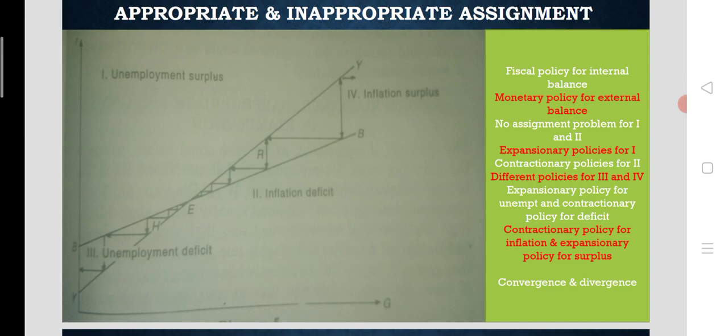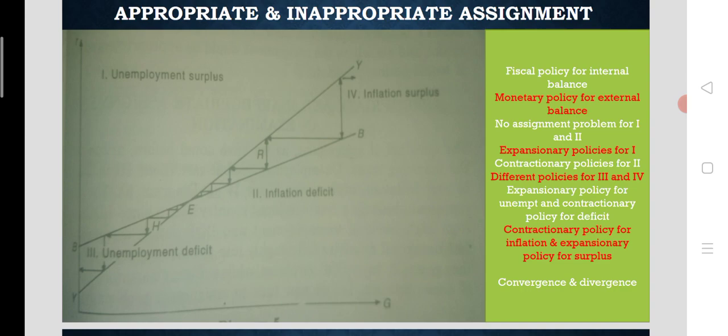So for reducing unemployment in the economy, for attaining internal balance, the rate of interest is decreased. That is the case of expansionary monetary policy wrongly applied for internal balance.